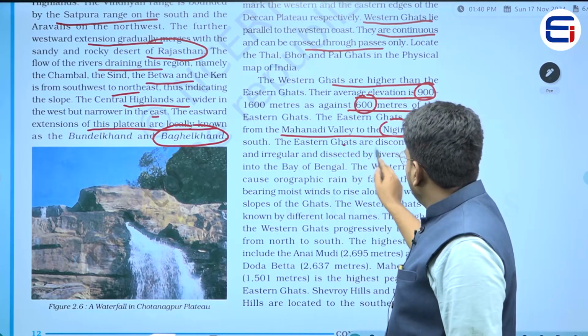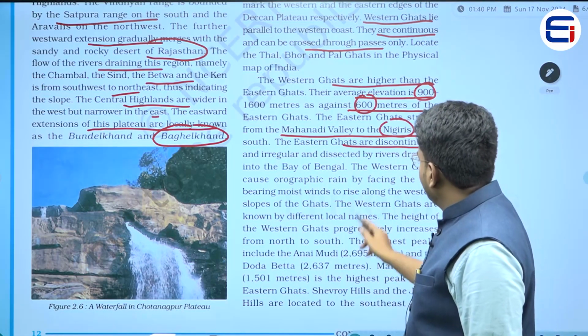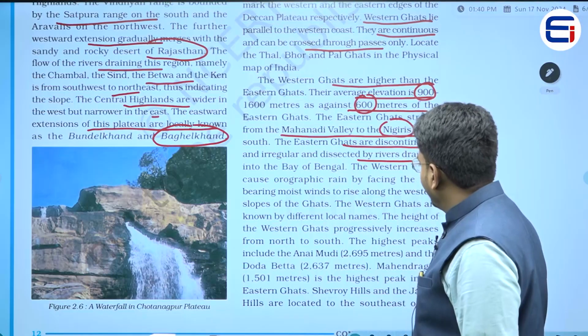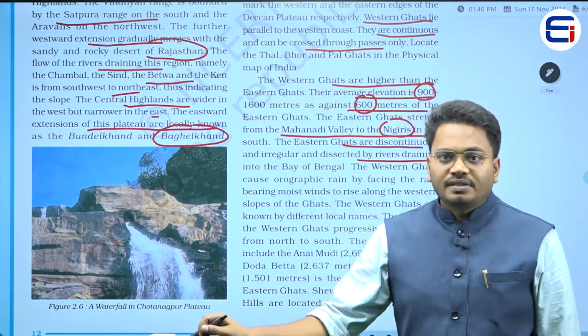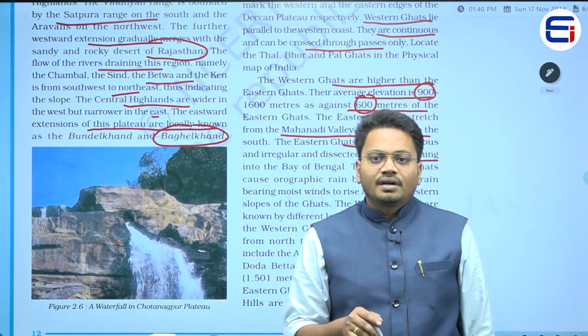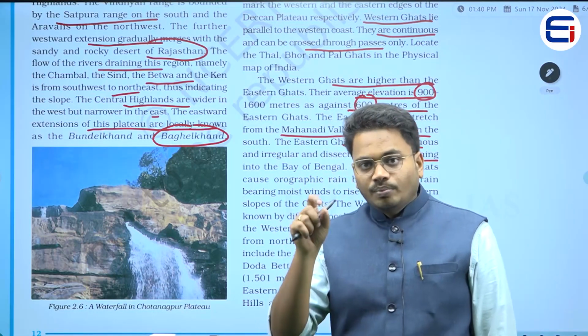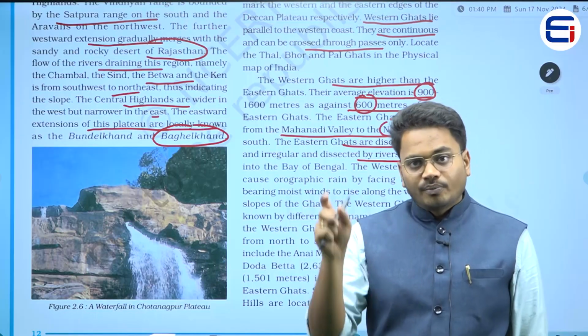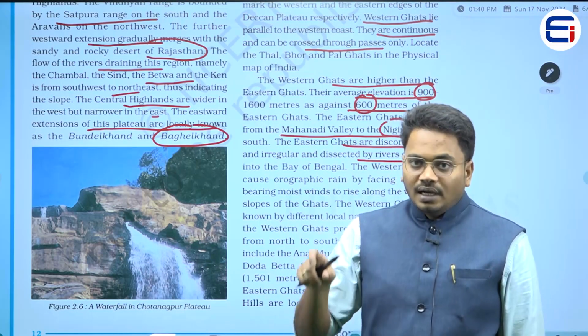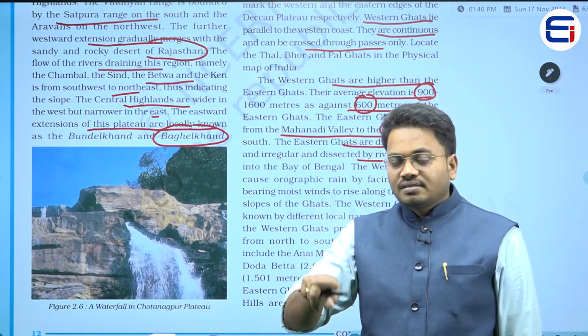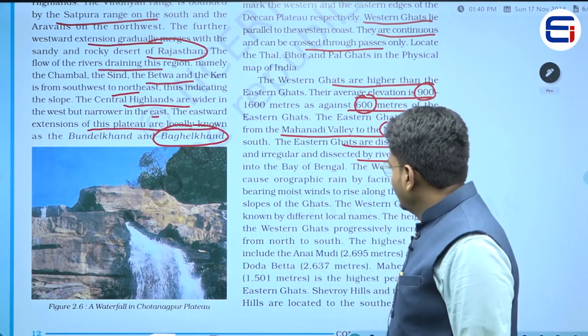Now the Eastern Ghats are discontinuous and irregular and dissected by rivers draining into Bay of Bengal. So what does it mean? It means that when compared with the Western Ghats, the Eastern Ghats are more discontinuous, right? So the majority of the rivers would be flowing from Western Ghats to the Eastern Ghats, and after passing these Eastern Ghats, they would be merging into the sea.